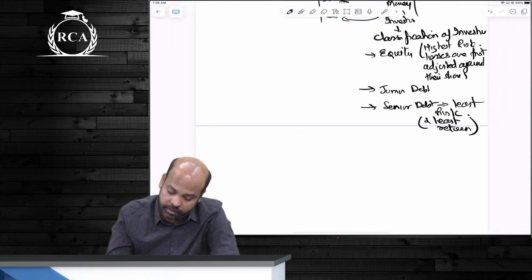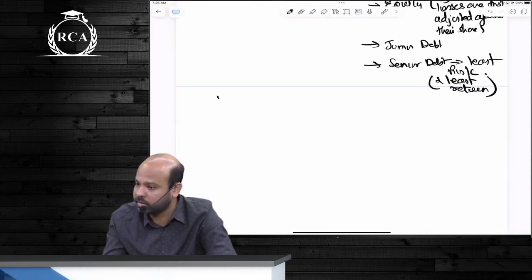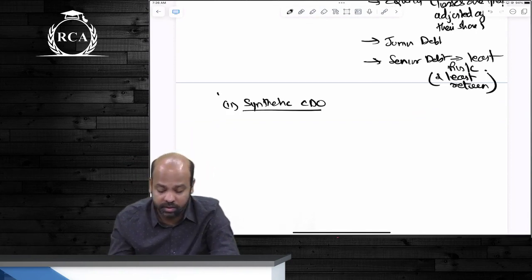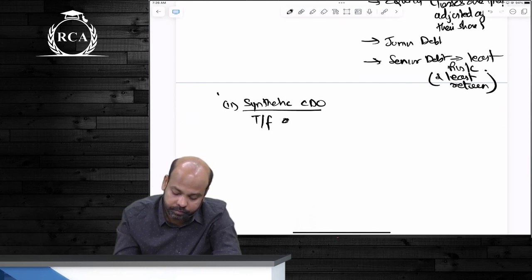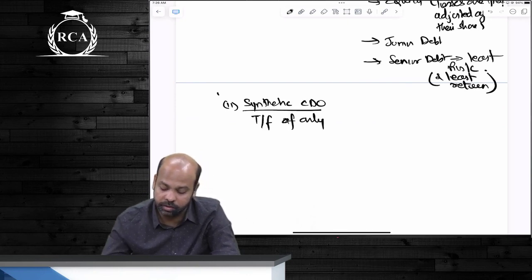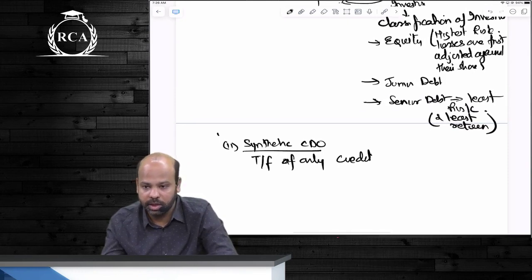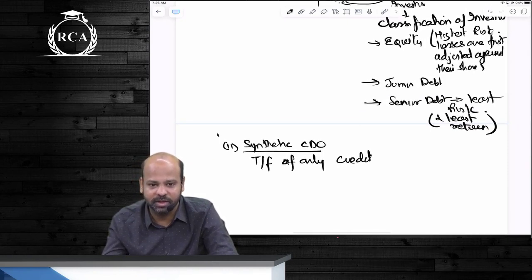What is synthetic CDO guys? ये लिख लिया ना बेटा सब लोग? Synthetic CDO. Synthetic CDO beta is transfer of only credit. ये नहीं लिखे ऊपर का? नहीं लिखे तो I'll wait guys. कुछ बोले तो समझ में आता.